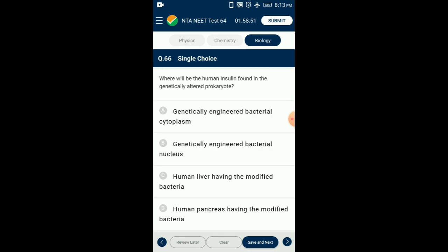Question number 66. Where will the human insulin be found in the genetically altered prokaryote? Human insulin can be produced via genetic engineering by transferring the gene into a bacterial plasmid and getting it expressed. The insulin in the bacteria is produced within the bacterial cytoplasm. So the answer is option A, genetically engineered bacterial cytoplasm.